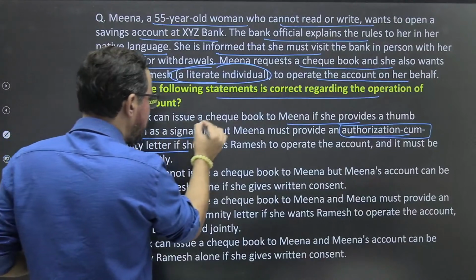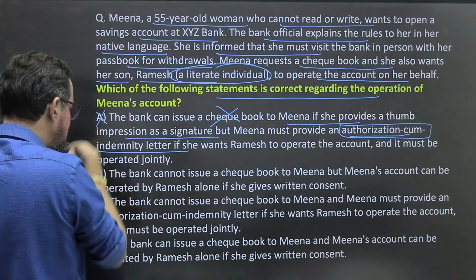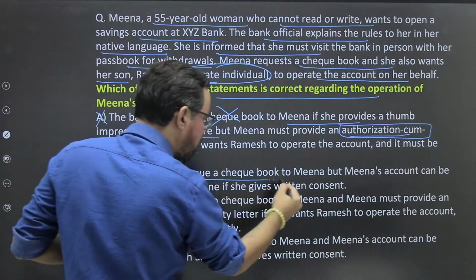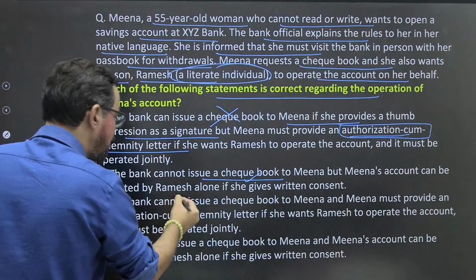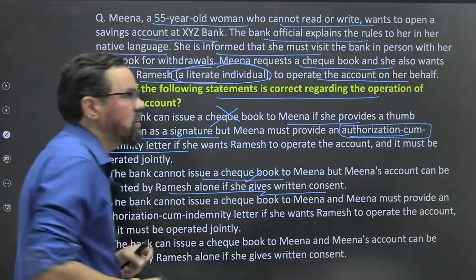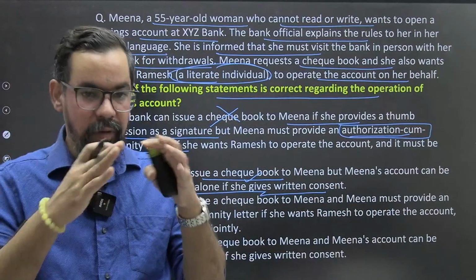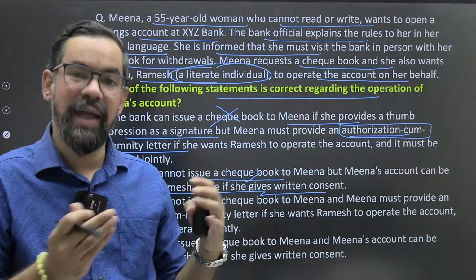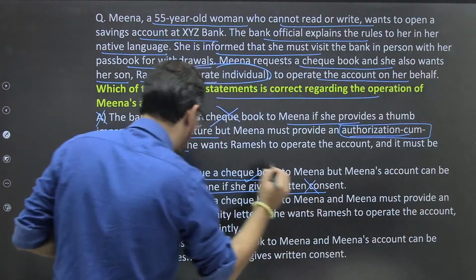So we cannot issue the checkbook, so this is the wrong one, ठीक है, as per the guidelines. The bank cannot issue checkbook, yes, Meena, but Meena's account can be operated by Ramesh alone if she gives written consent. So see here, written consent is not going to help. We have a prescribed format or form that we need to fill, okay? So that's why this statement is also wrong, okay?